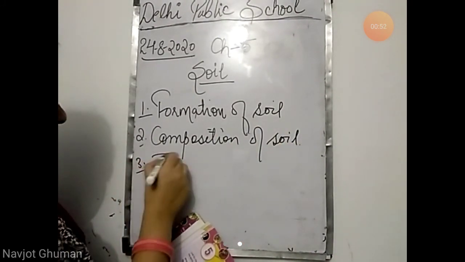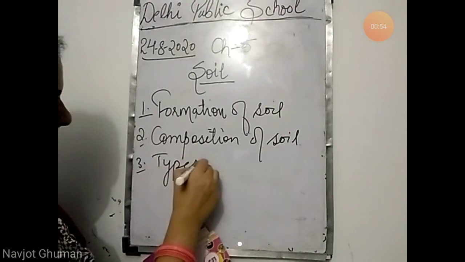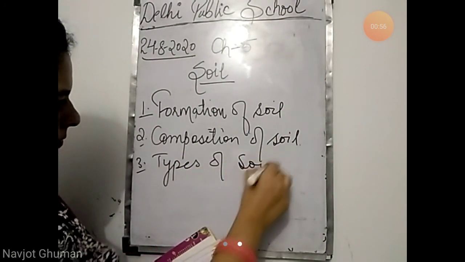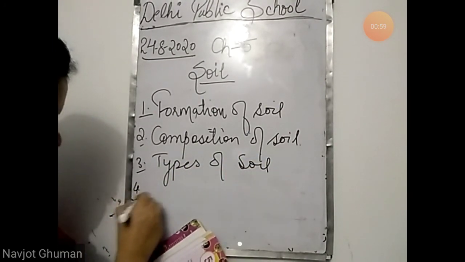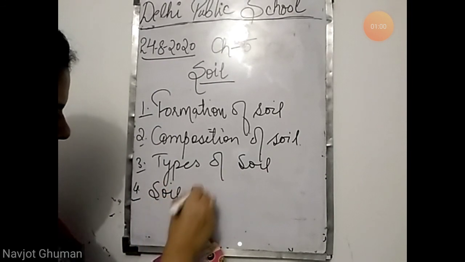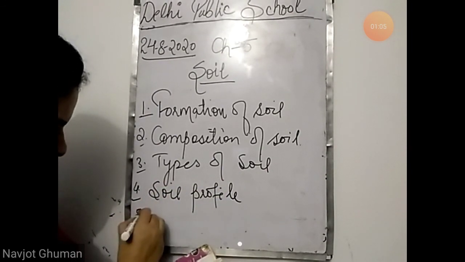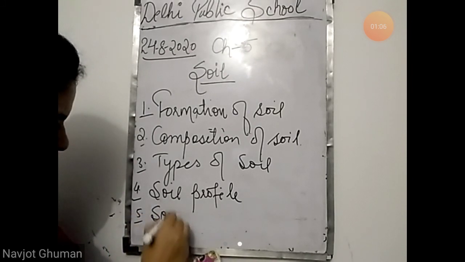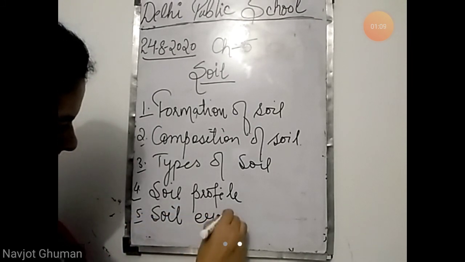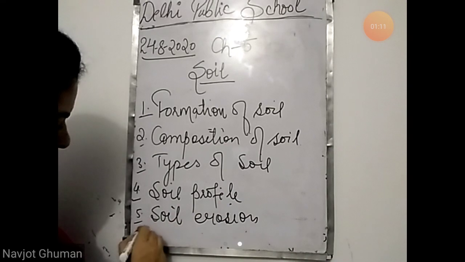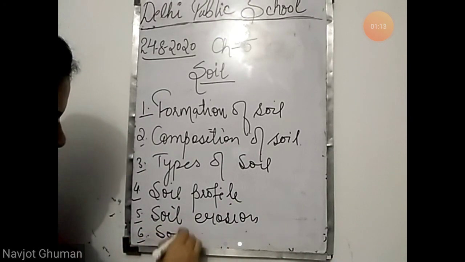Third will be types of soil. Fourth will be soil profile. Fifth will be soil erosion. And the last will be soil conservation.